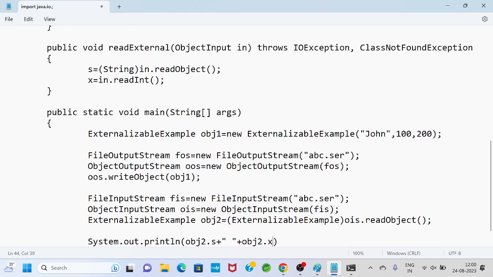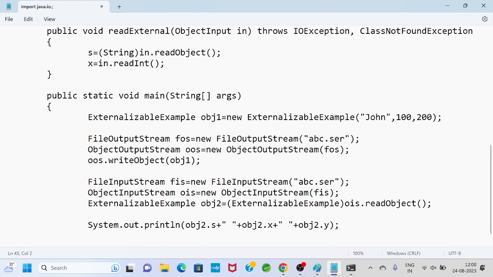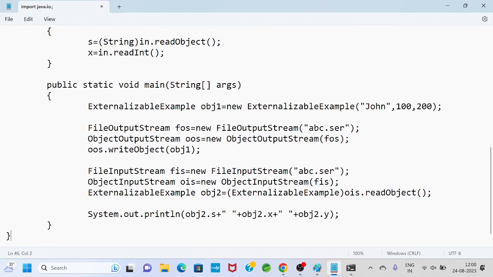This s property has been serialized and the x property has been serialized. So I can put a space. Then if I want to know obj2 dot y, it will be 0. This is the main method.